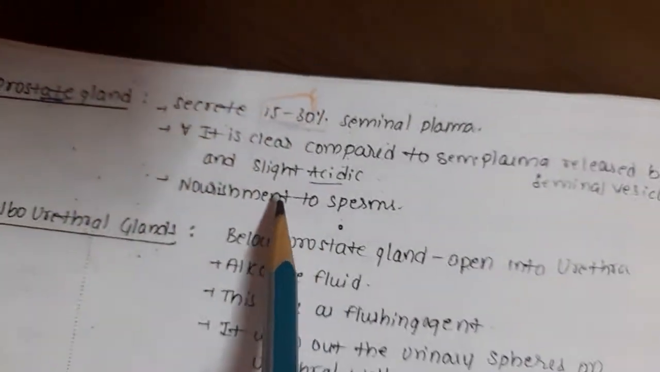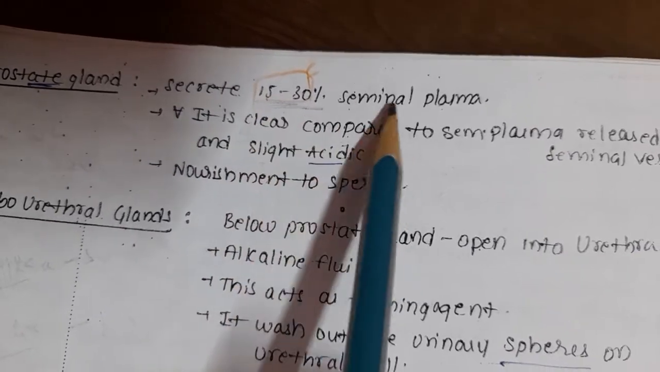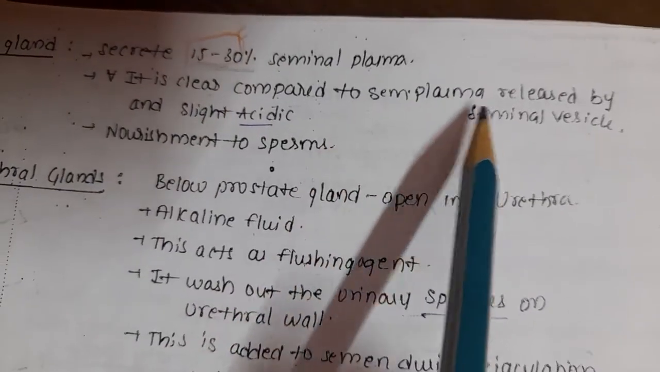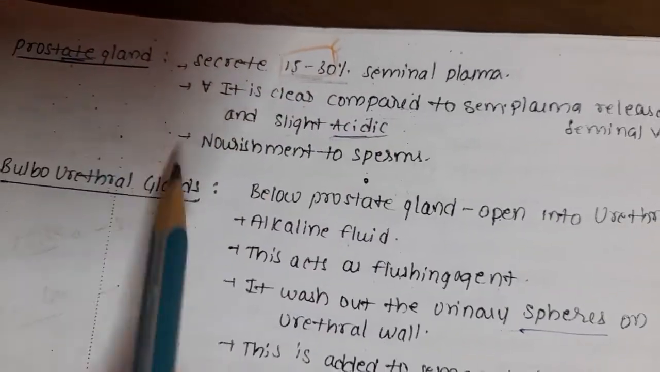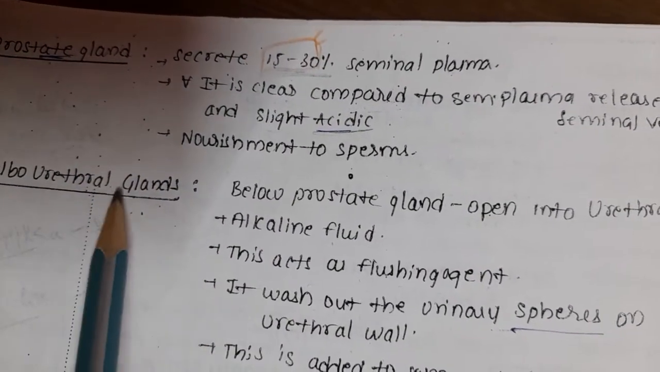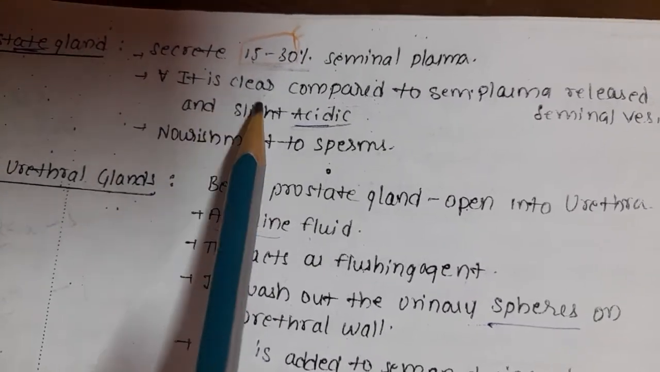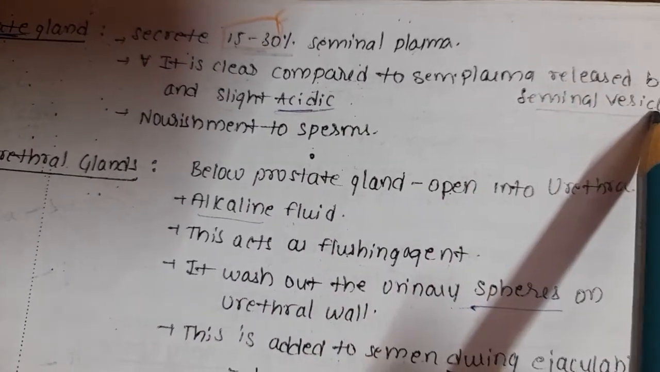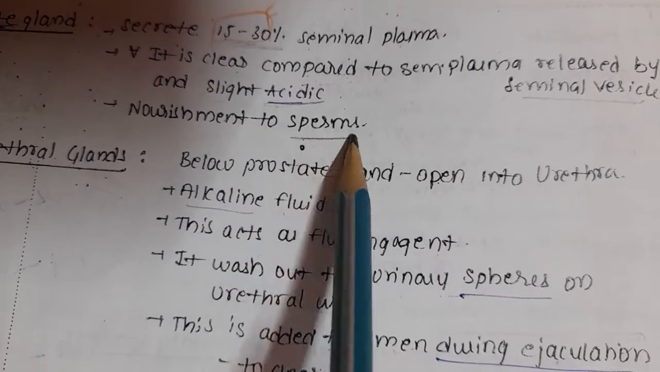The remaining two male accessory reproductive glands. Another one is the prostate gland. It secretes 15 to 30% of the seminal plasma. It is clear compared to the seminal plasma released by the seminal vesicles, and slightly acidic. This is the only acidic one. The remaining two, the secretions of the bulbourethral gland and of the seminal vesicle, are alkaline. What is its nature? Acidic. What does it provide? Nourishment. It provides nourishment to the sperms.